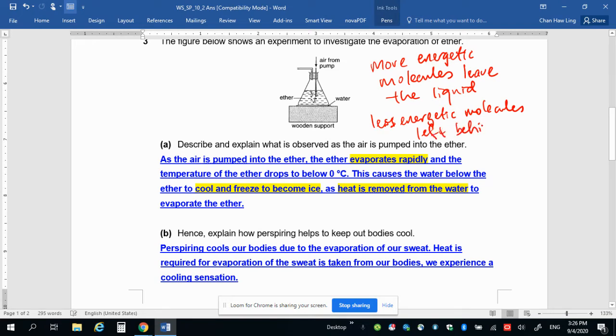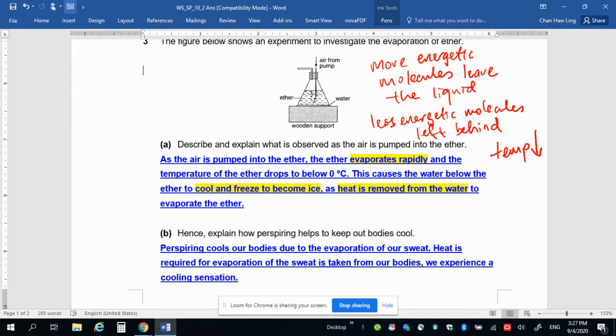if the less energetic molecules are left behind, the liquid becomes cooler. That means there's a lower temperature. Okay, so this liquid will now be at a lower temperature. So the temperature drops. Okay, so that's the cooling effect of evaporation.